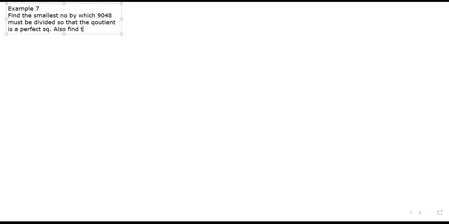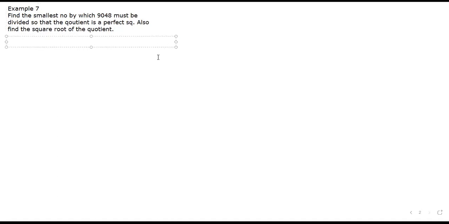Also find, just as 12 divided by 3, the quotient was 4 and 4 was a perfect square. Yes or no? Yes, sir. So to check, definitely we know that 9048 is not going to be a square number. Why?